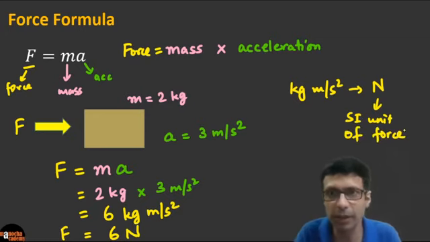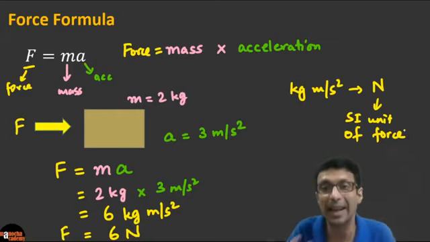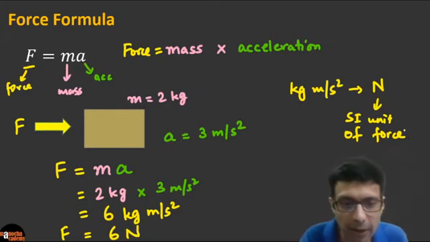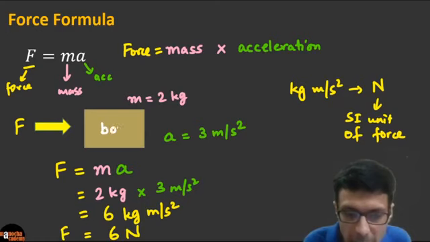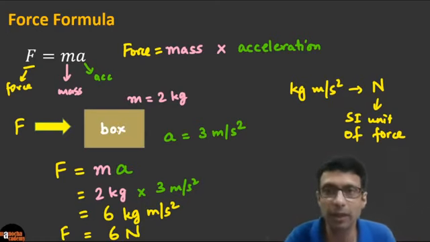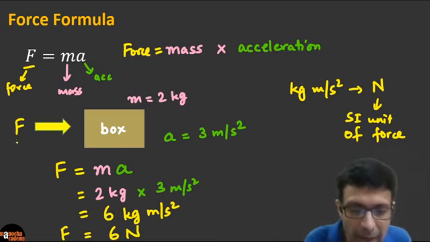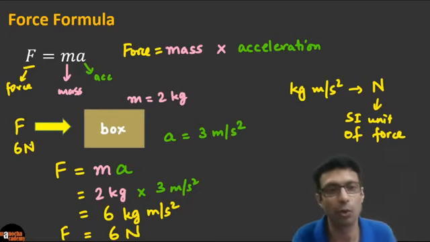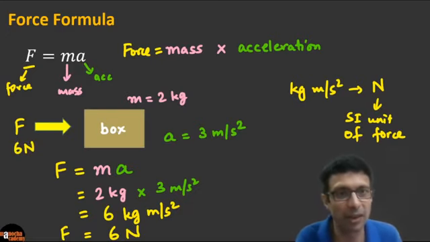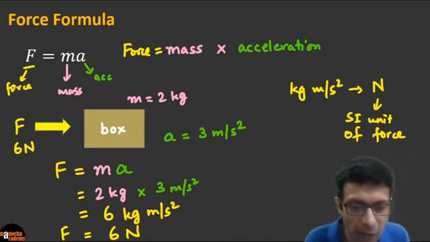Whenever you're pushing something or pulling something, you're applying a force, and that force causes an acceleration on the body. The body here is this box. If the box is 2 kg, and if you give it an acceleration of 3 meters per second square by applying a force, by using this famous formula, it means force equals 6 Newton. Clear guys?